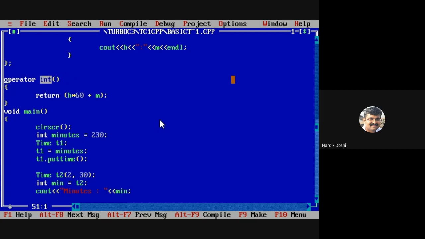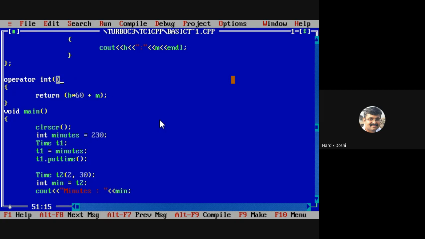The compiler will automatically know that you are doing conversion to int type, so return is int. Are you getting my point? So I need not specify return type in casting operator function. Again, second condition: we cannot pass argument to casting operator function. See, we cannot pass argument.